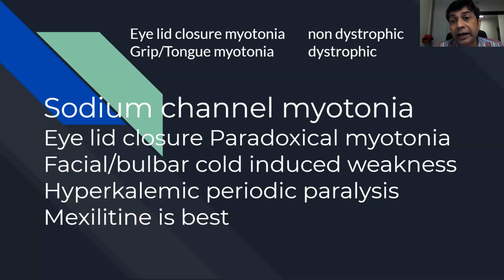Because in myotonic dystrophy, you often do not get an eyelid closure myotonia, you get grip and tongue myotonia. So this is just a short point about eyelid closure myotonia, and of course this was a classical case of sodium channel myotonia, paradoxical myotonia, and we all know cold induced facial and bulbar weakness, and of course they get hyperkalemic periodic paralysis. So remember about this eyelid closure myotonia.